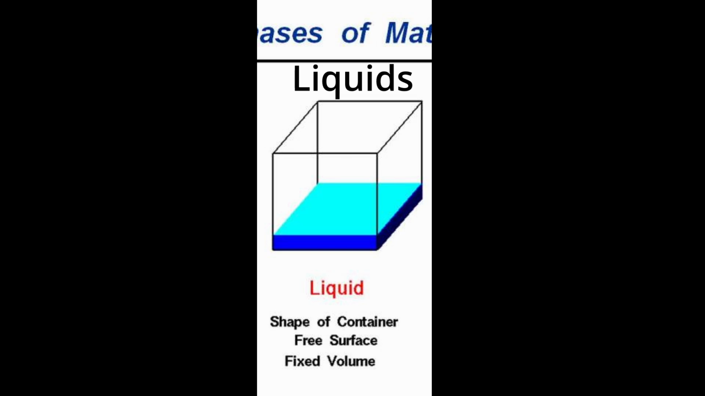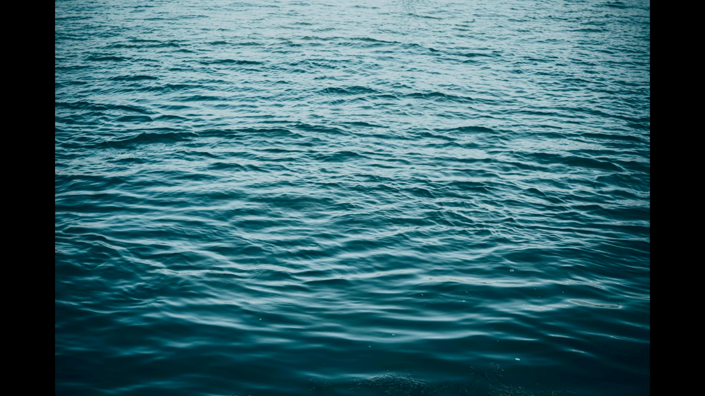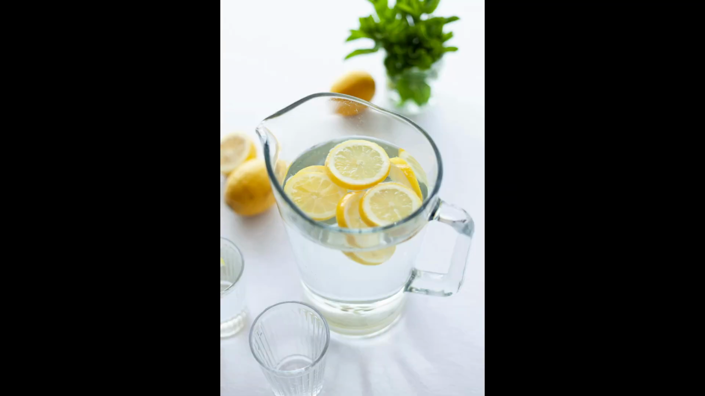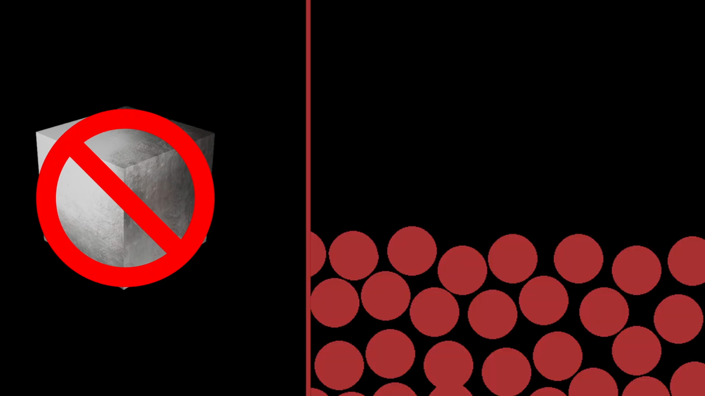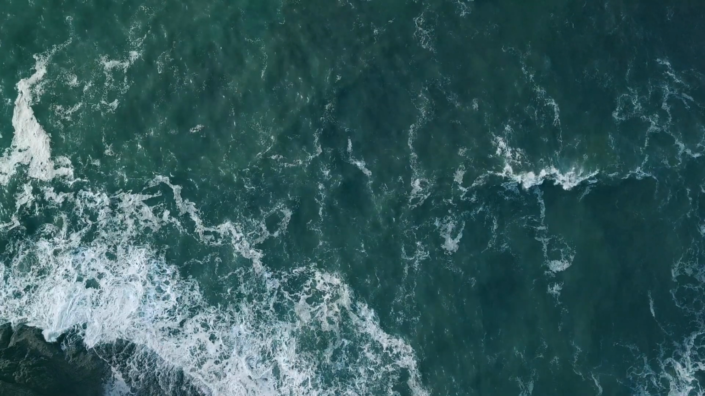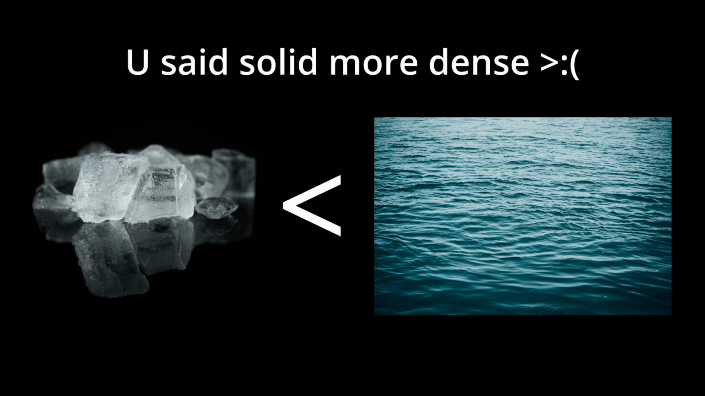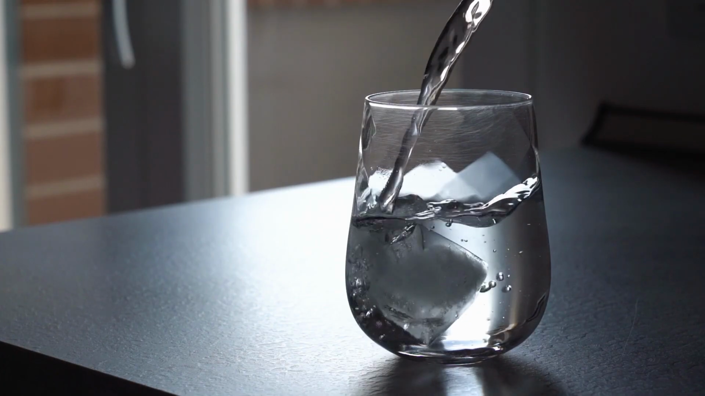Next is liquids. Examples of liquids are water, orange juice, apple juice, lemonade, strawberry lemonade, and molten iron. Unlike solids, liquids are usually not arranged as closely. Liquids are generally less dense than their solid counterparts and can move more freely. However, there are cases when liquids are more dense than solids. The biggest example of this is probably water.